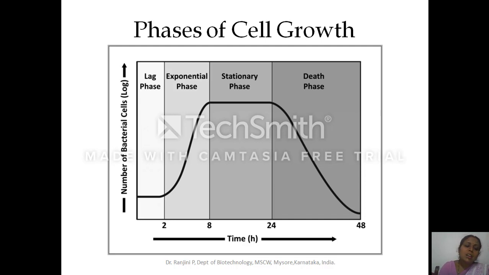Here, the biomolecules or the metabolites which are produced by the microorganism in the log phase or in the growth phase are called primary metabolites, also termed growth associated metabolites. So these are very important for the microorganism. This includes amino acids, enzymes, nucleotides, etc. They are very essential for the growth and development of the microorganism.